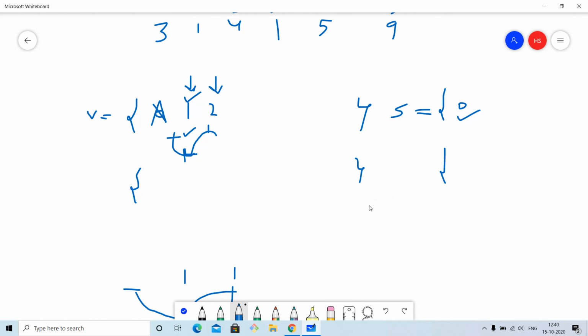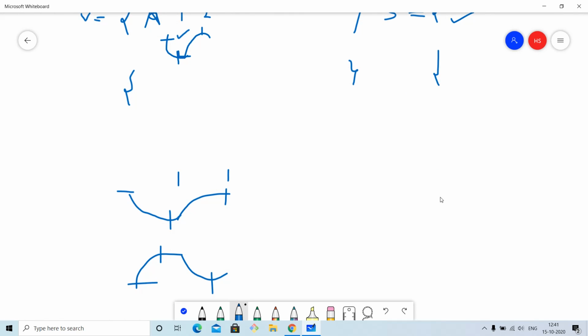And if there is a subsequence of length 4, then it should have at least one position which is common to both of them, and we can take that common position, and one position from one vector and another position from the other vector, depending on which is the minimum. The minimum will come first, the maximum will come second, and then the last position will be our current position. So in this way we're going to do this problem.